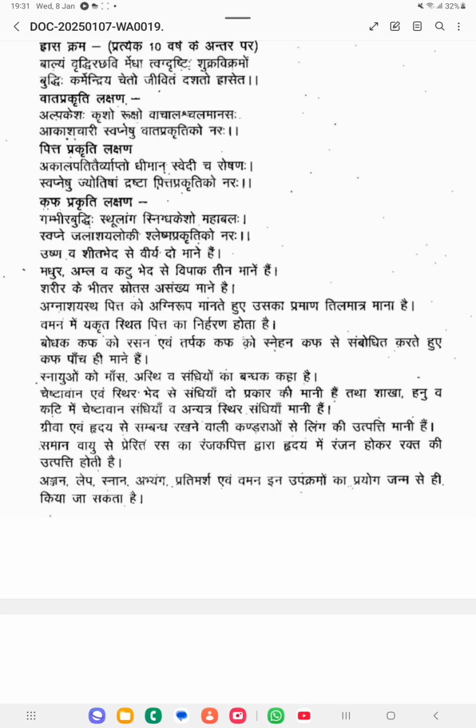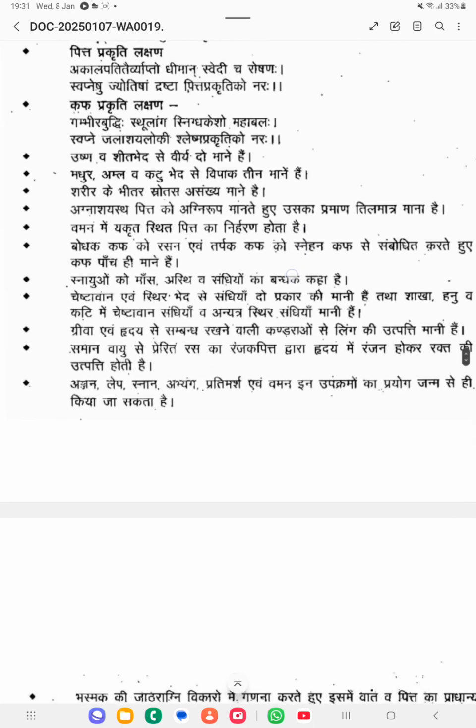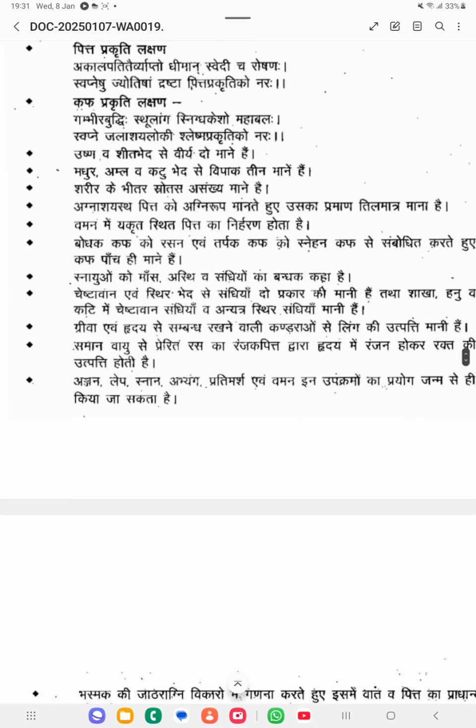So these lakshanas you have to note down. Sometimes they can ask, most of the time Gambhira Buddhi, in which prakriti you can see that, that type of questions you will be getting in the examination. Then virya he has divided into two types, ushna and shita. And vipaka also he has mentioned, it is of three types: madhura, amla and katu vipaka. Remaining portions we can see in the next part.